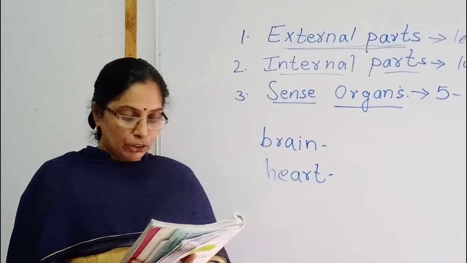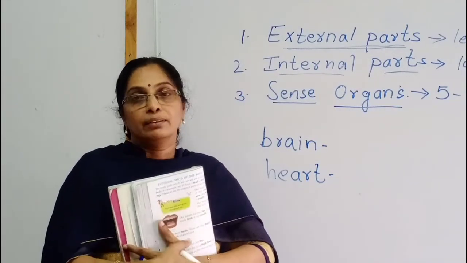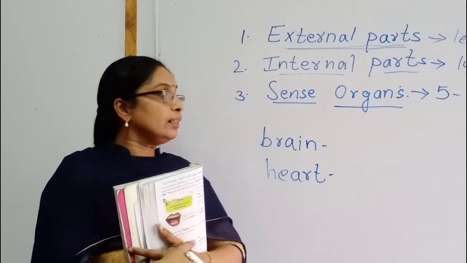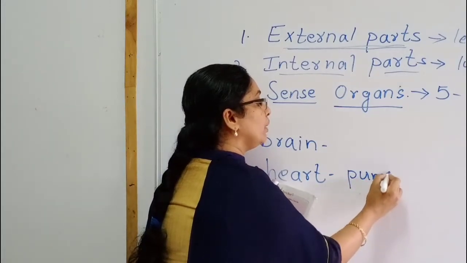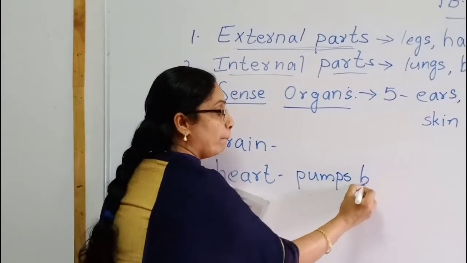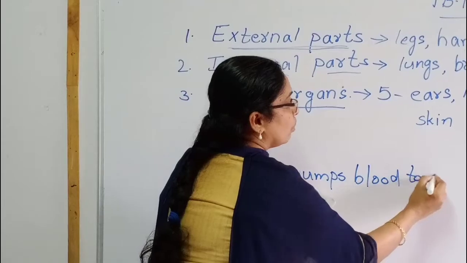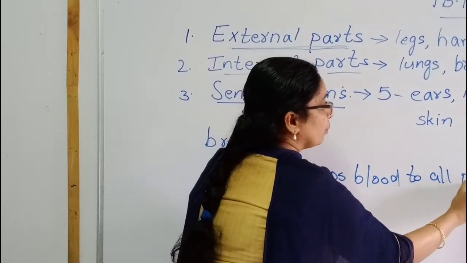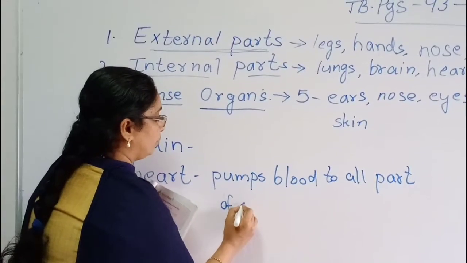Heart pumps blood to other parts of our body. It pumps blood to all parts of our body.